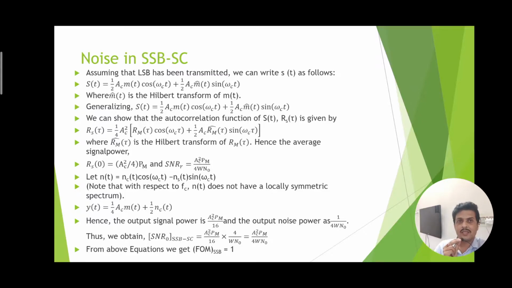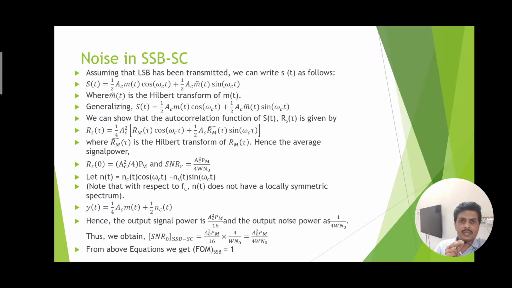So that is why in SSB-SC we take the advantage of sending only one sideband, and such a single sideband suppressed carrier signal can be expressed in terms of the message signal and its Hilbert transform. Hilbert transform is nothing but the 90-degree phase shift of the message signal, and such a signal is represented by s(t). This is the single sideband signal.